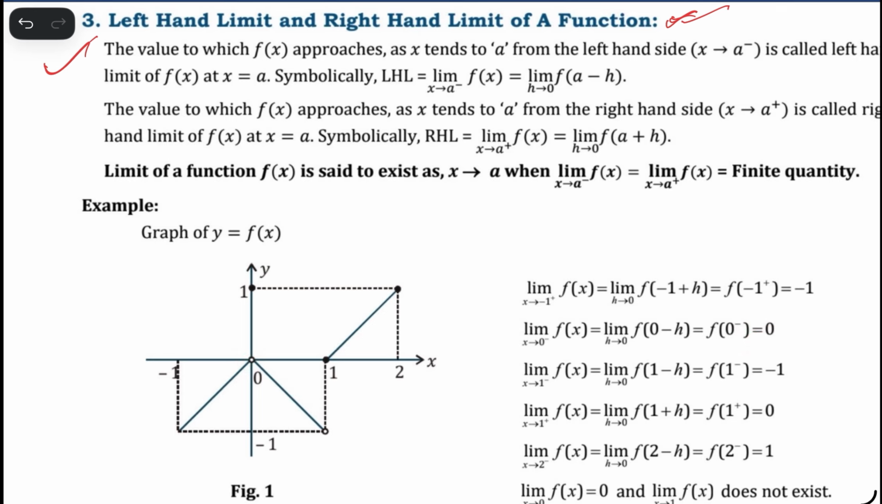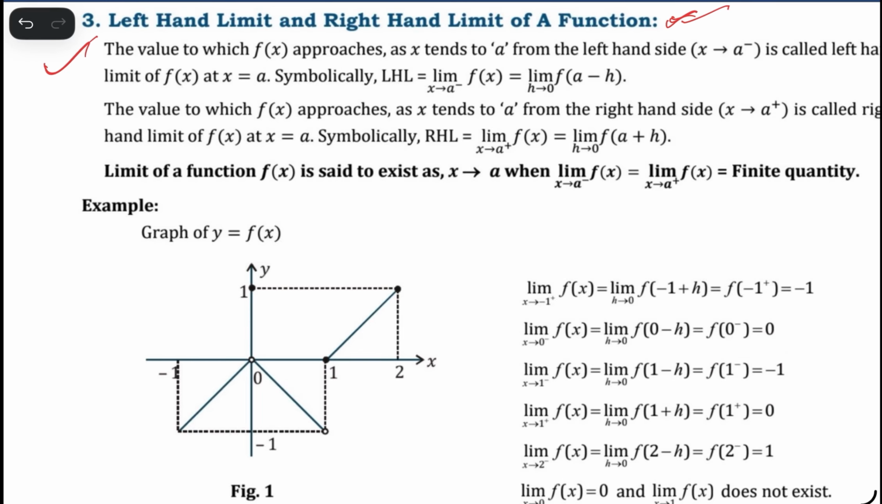What about 1 minus? Not minus 1 minus, here 1 minus. We need to approach 1 from the left hand side. Where is 1? Here. Left hand side means from this side. So when x is slightly lower than 1, where is y? Y comes directly to this point, and the value of y here is minus 1. So when x tends to 1 minus, value of limit is minus 1.